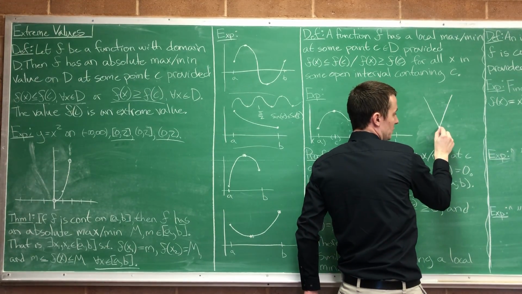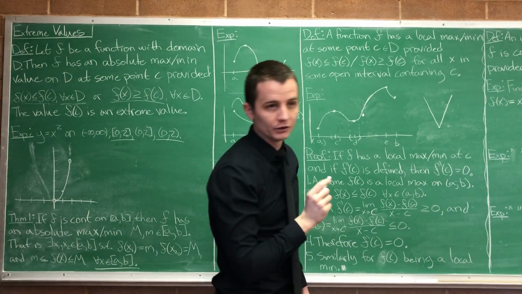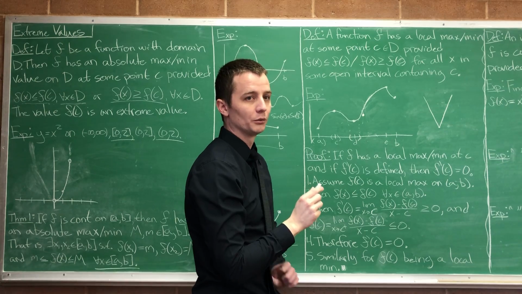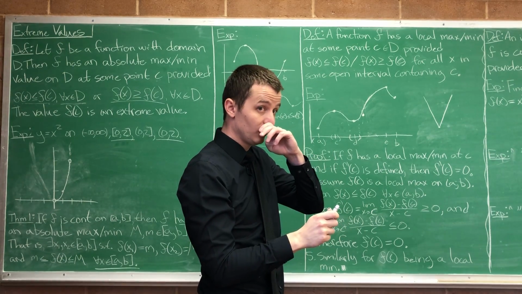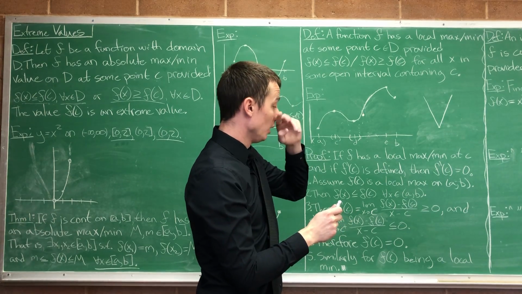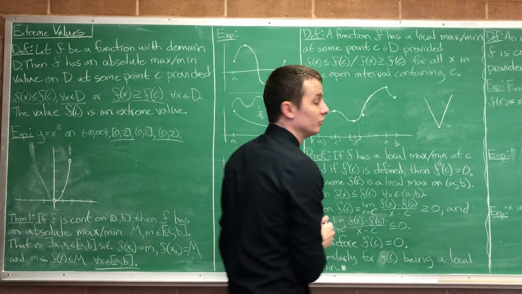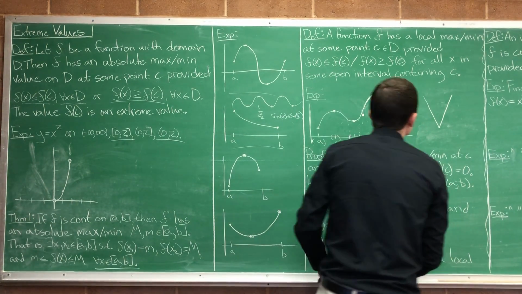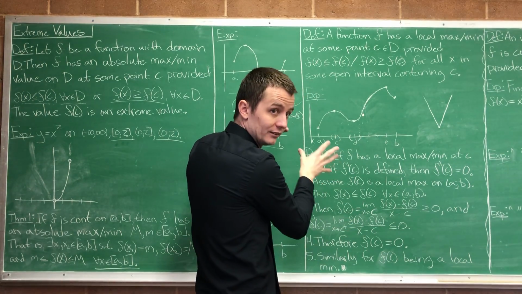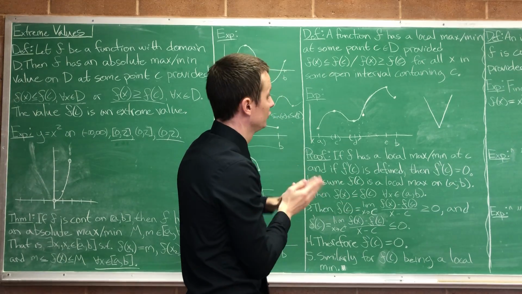Absolute value does have a min there, even though it doesn't have a derivative there. So what's the point of extreme values pertaining to derivatives then? Well, we'll see how they come into play. We'll use this theorem to prove some stuff. So the point is we're only using the fact that it's continuous, nothing about being differentiable.